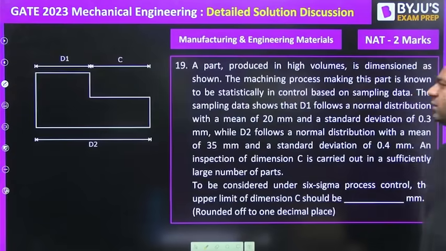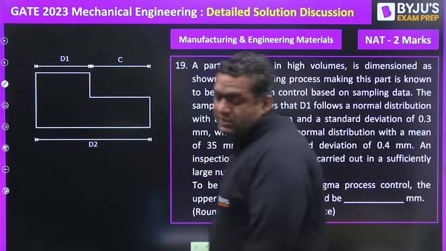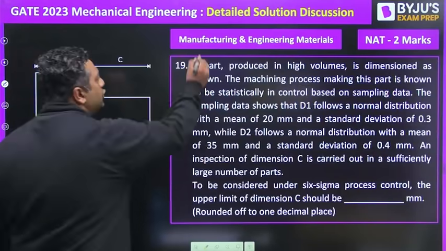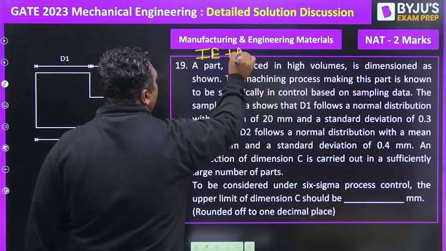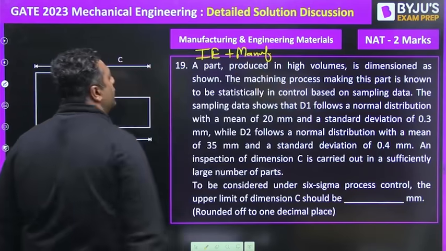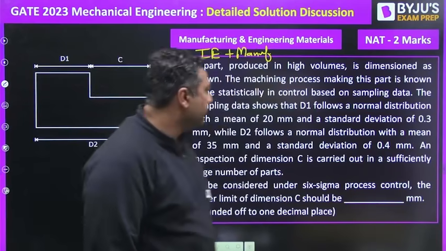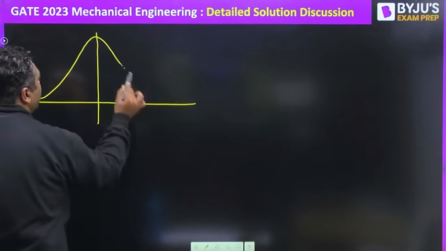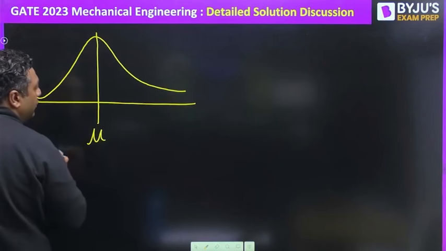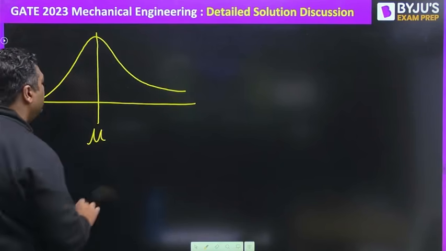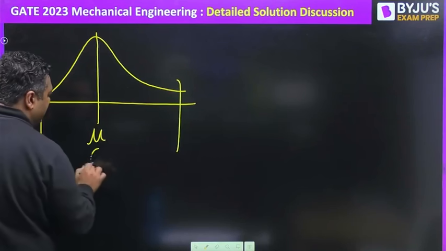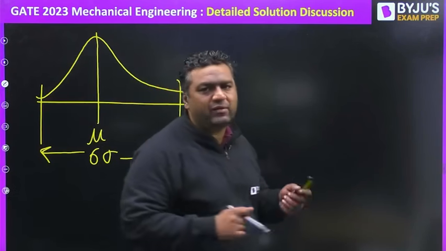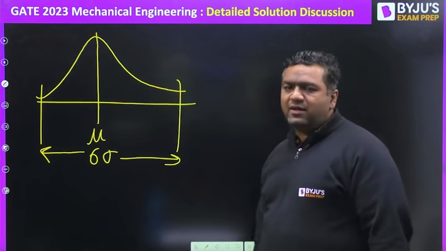Moving further, guys, this was a question using the concept of both industrial and production. So it is also using the concept of industrial engineering and production. What is the industrial engineering concept here? The Six Sigma technique. When we talk about the Six Sigma technique, the normal distribution curve is made like this. This is said to be the mean value, and this is said to be the Six Sigma. This is nothing but the spread we are talking about. Sigma is the standard deviation here.